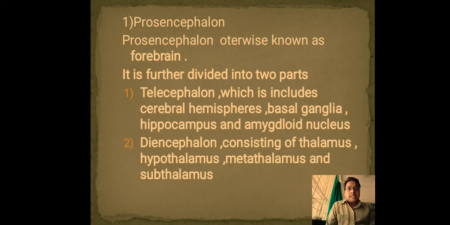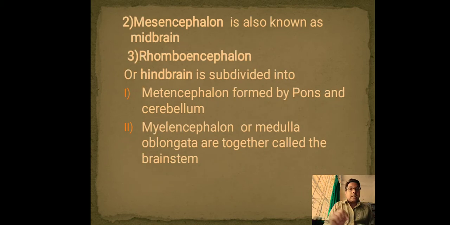Whereas diencephalon consists of thalamus, hypothalamus, metathalamus, and subthalamus. This is how prosencephalon is divided into telencephalon and diencephalon. Depending upon its location, the names were given.